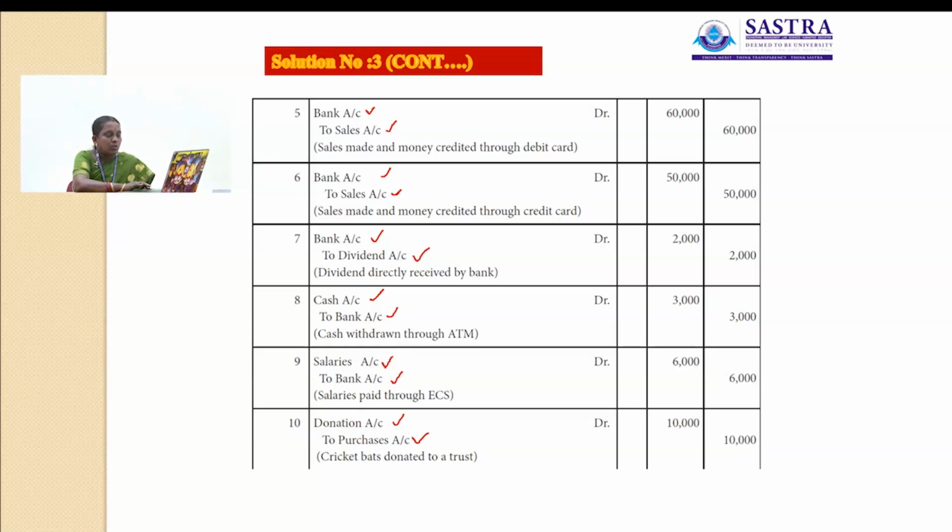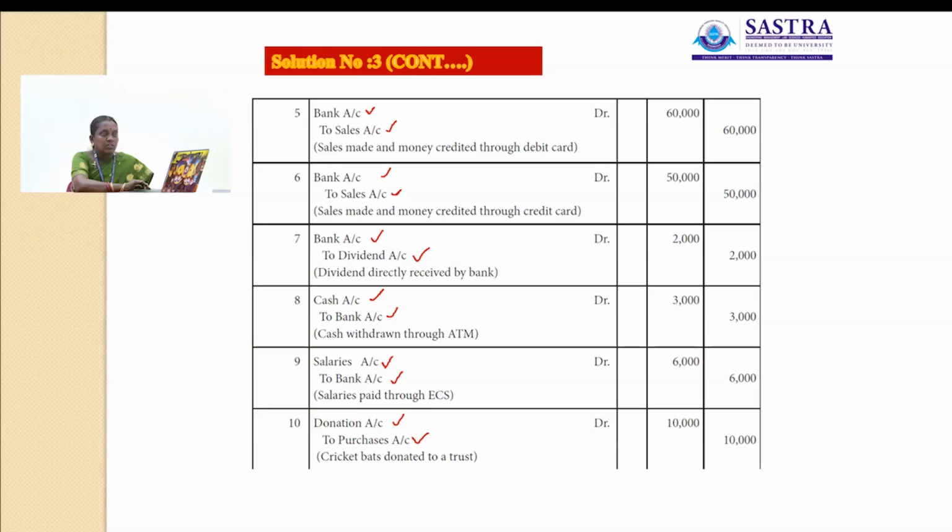Okay, now we can do the problem. In the books of Chandran, journal entries, you have to provide the date, particulars, ledger folio column, debit and credit. So the first transaction is March 1st, capital introduced by Chandran. Here the journal entry is cash account debit to Chandran's capital account. So cash account debited rupees 4 lakh, Chandran account credited rupees 4 lakh. The narration for this transaction is capital contributed by Chandran.